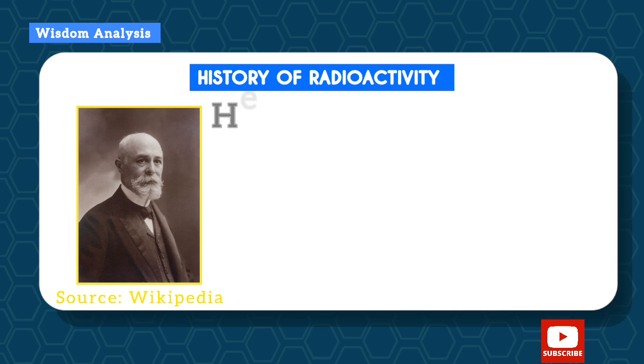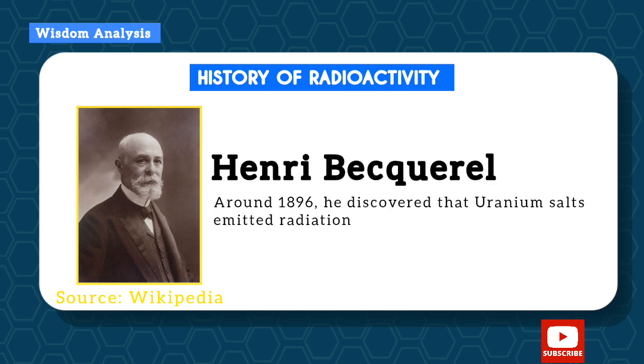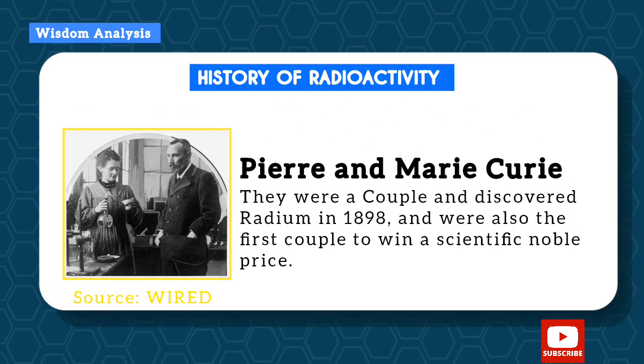Now, history of radioactivity. Henry Becquerel, around 1896, discovered that uranium salts emitted radiation. Pierre and Marie Curie, they were a couple, discovered radium in 1898 and were also the first couple to win a scientific Nobel Prize.